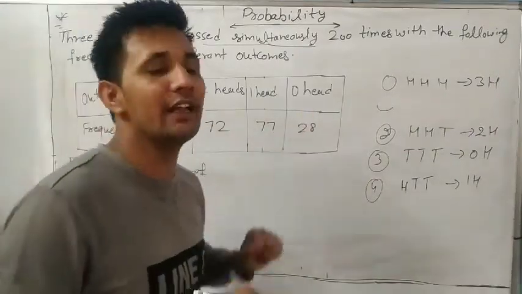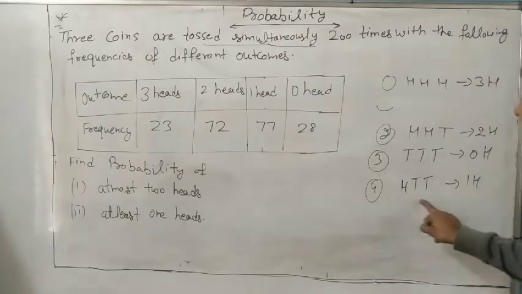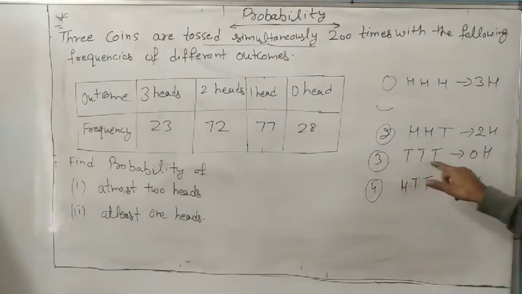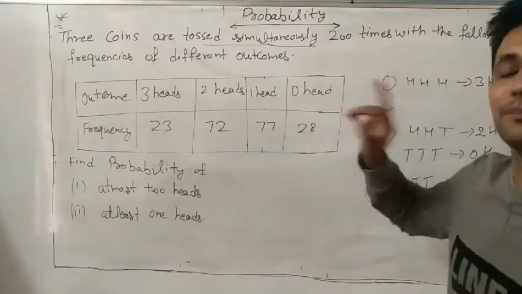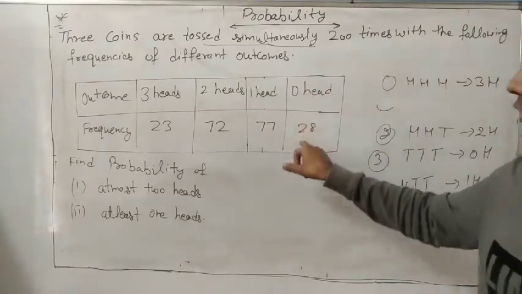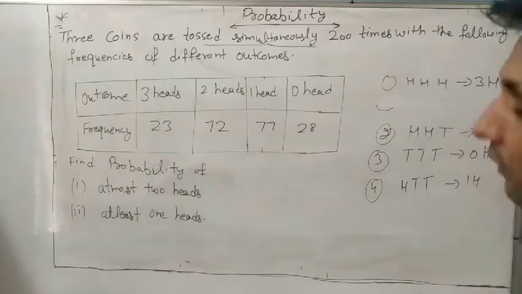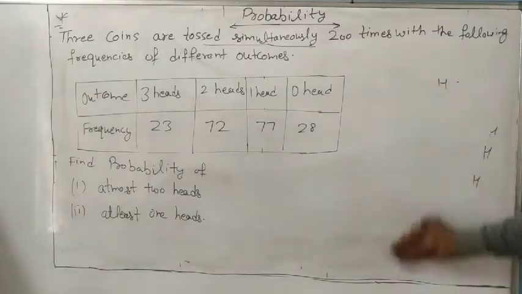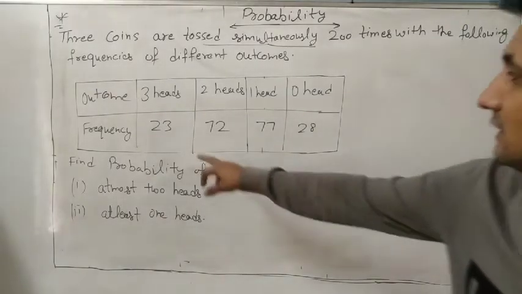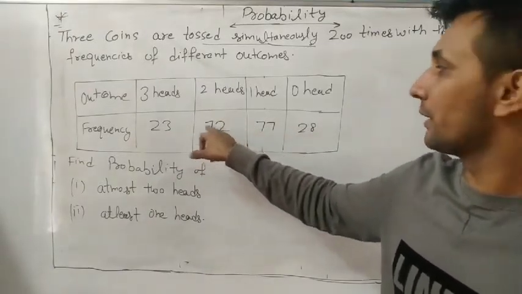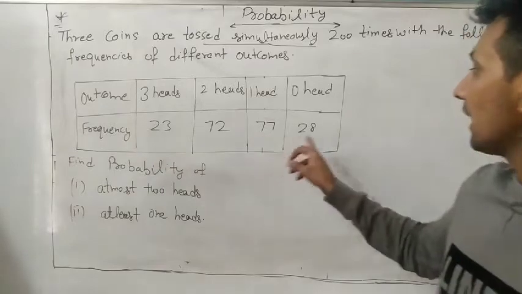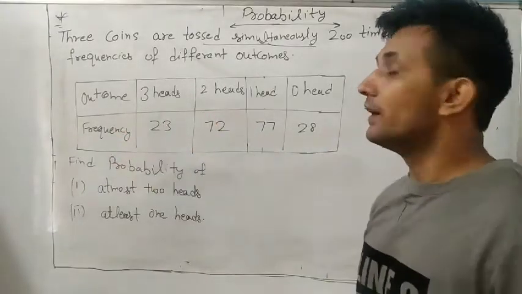And 0 heads means all are tails, which is 28 times. You can check it, the frequency sum is also 200: 23 plus 72 is 95, plus 77 is 172, plus 28 is 200.